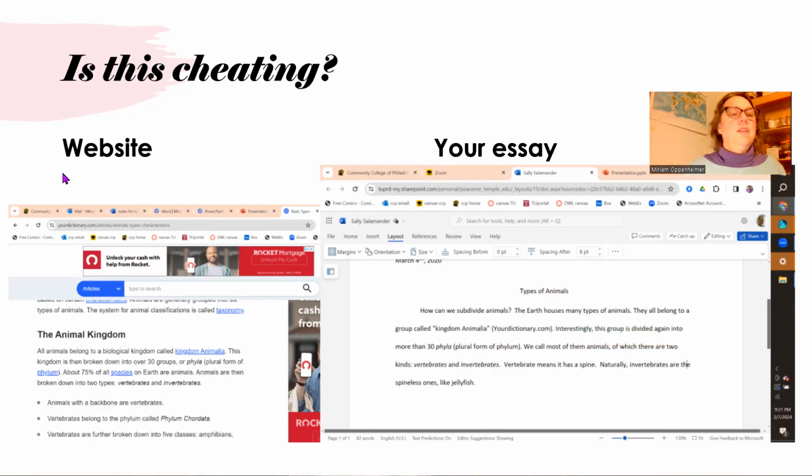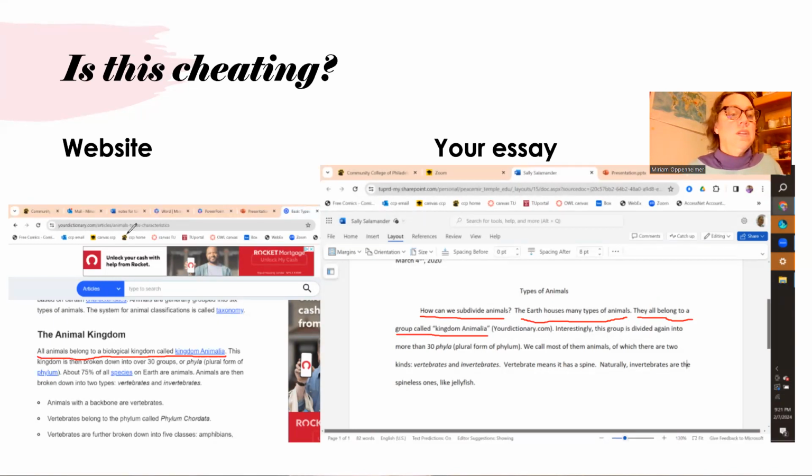What about this? Here's the original website. It says all animals belong to a biological kingdom called Kingdom Animalia. Here we have a completely different beginning. Instead, it says the earth houses many types of animals. They all belong to a group called Kingdom Animalia. It's similar, right?